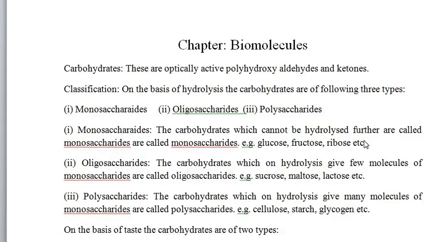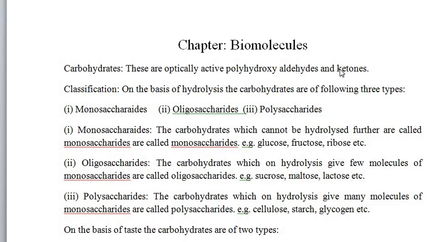Hello students, today we will discuss the chapter Biomolecules, and first of all we will study carbohydrates: what are carbohydrates and the classification of carbohydrates in different terms. So what are carbohydrates? These are optically active polyhydroxy aldehydes and ketones. And now classification, that is types.